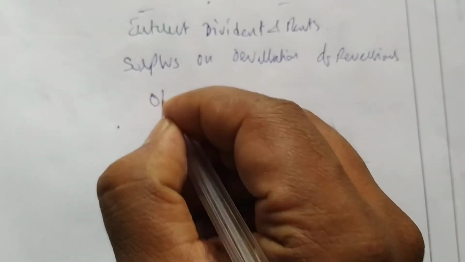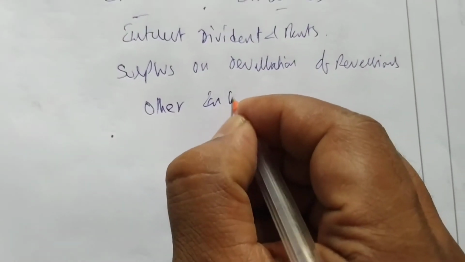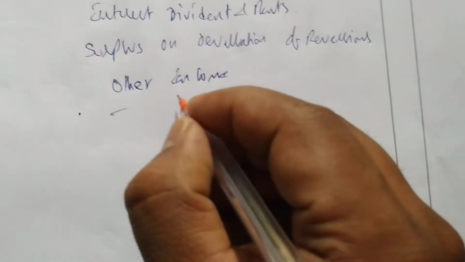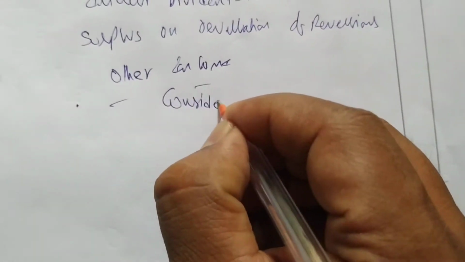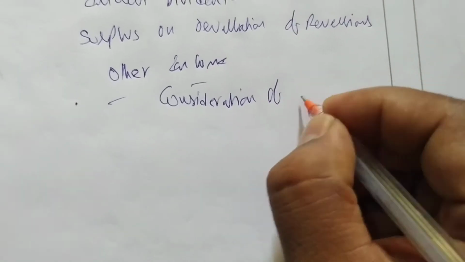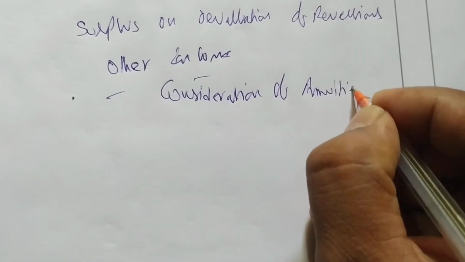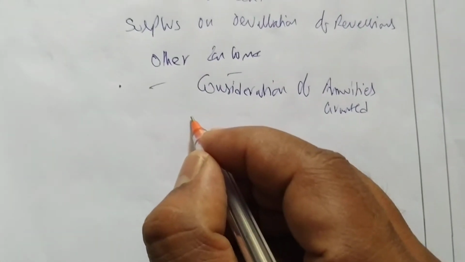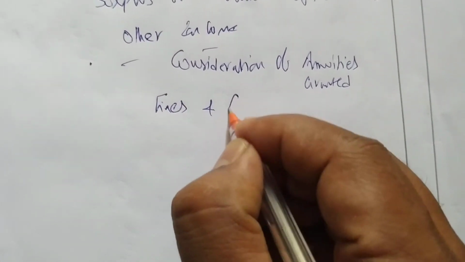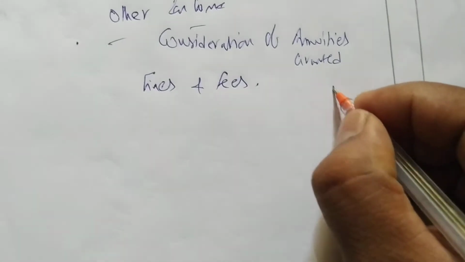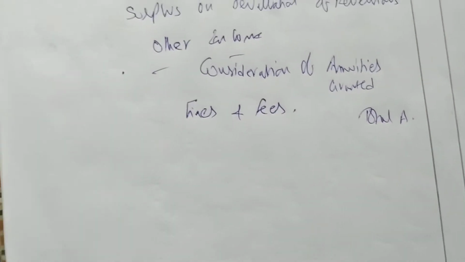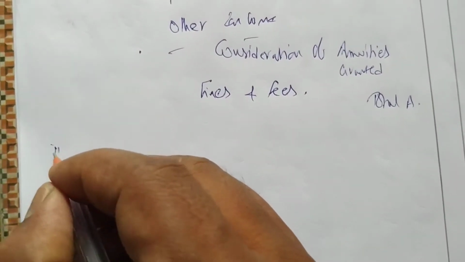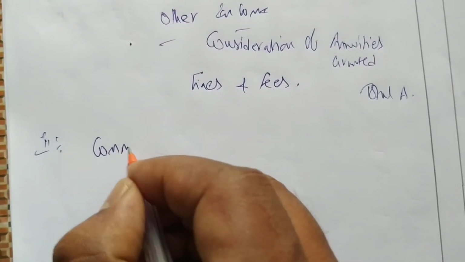Okay, next we have to write other income. Consideration when annuities are granted. Next we have to write fines and fees. Then we do the total. Okay, next we have to write expenses. So next is commission.